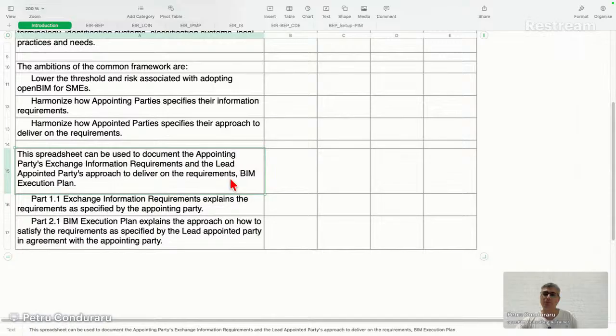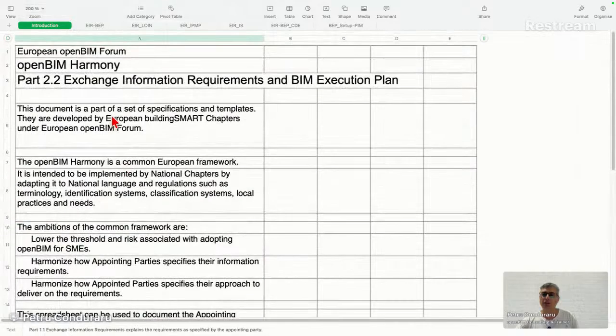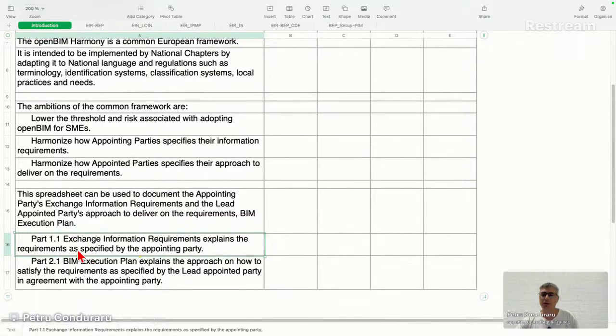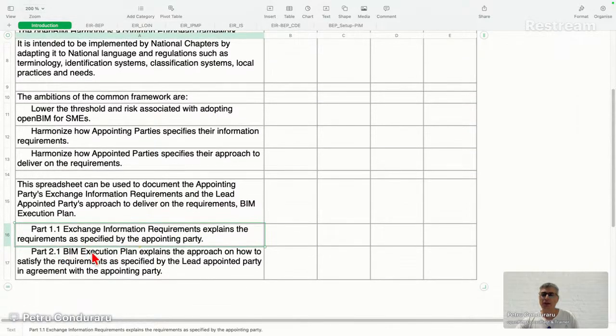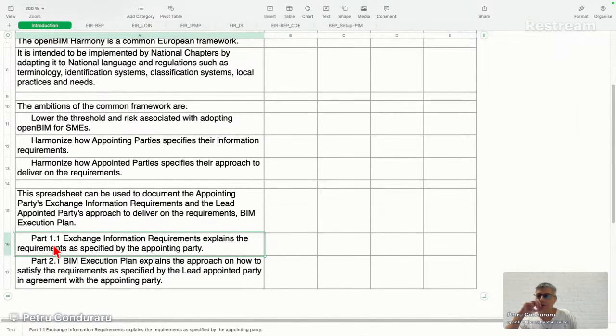Yeah, so, and then we see part 1.1. I think this is a mistake for both of these. The exchange information requirement was part 2.1, and the BIM execution plan, I know it's part 3.1. So I think this has gotten away. I'll see if there is any way to send some feedback on this. If you know anything about this, yeah, let me know.